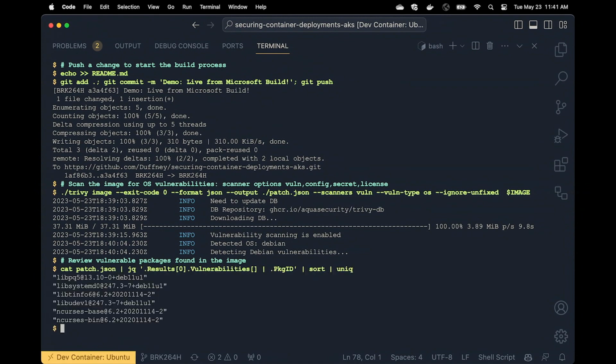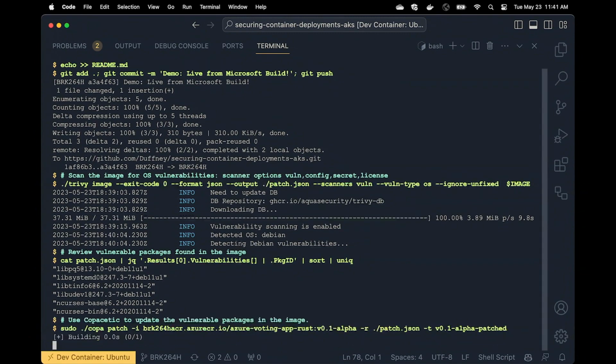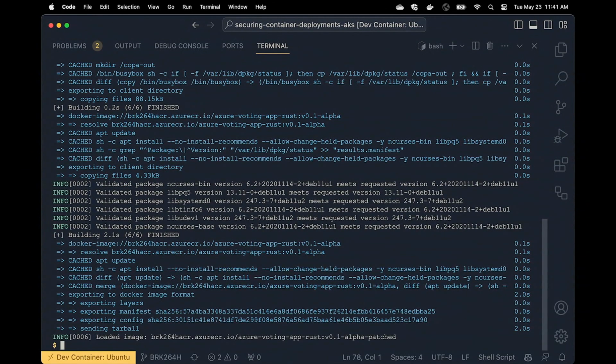So here are all the package IDs that were found in the vulnerability scanner that are in that patch JSON. And these are some of the issues that we're going to patch with the next tool called Copacetic. Copacetic is another open source tool that takes that patch.json and opens up the container and starts to add layers into it and patch them. And then it eventually creates a new patched image.